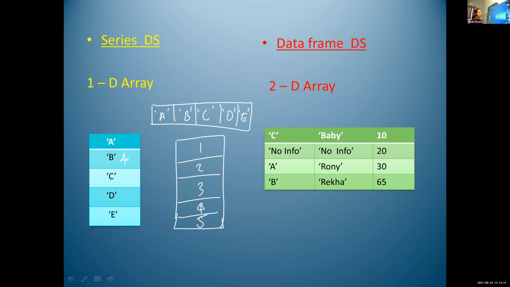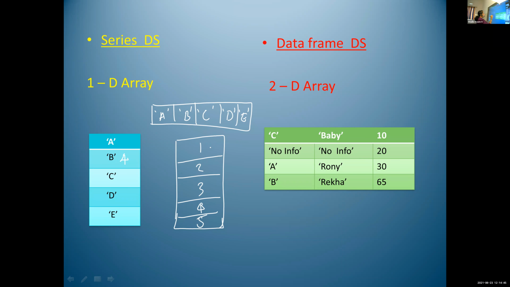What is float data type, Anthony? Vidur, what is float data type? It includes decimal values. A number that includes decimal value.